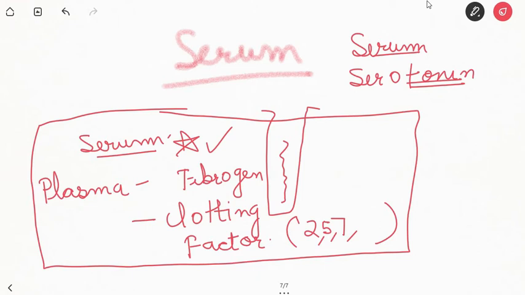So serum does not contain prothrombin. Normal albumin globulin ratio is 1.7:1. Hematocrit is the total blood cells to the plasma.